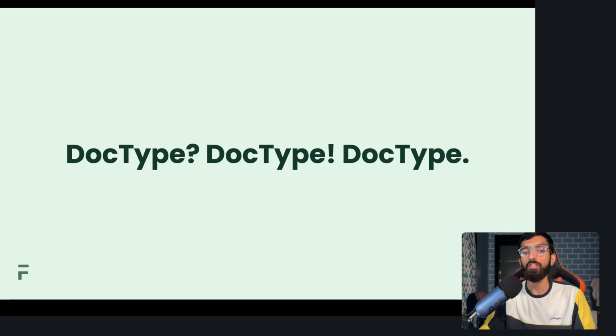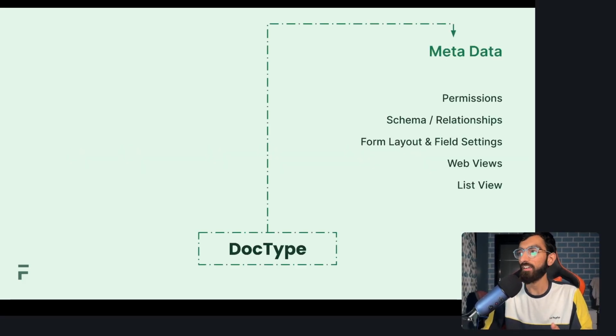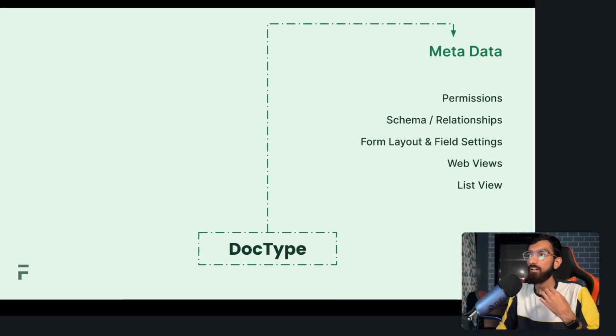Actually, when you create a doctype, you have two things. So you can define the metadata. We saw how you can define the schema or the relations using the link field and the table field. We also saw how you define the form layout and field settings, for example, mandatory. Then we saw how the list view works. There is a list view and a form view.